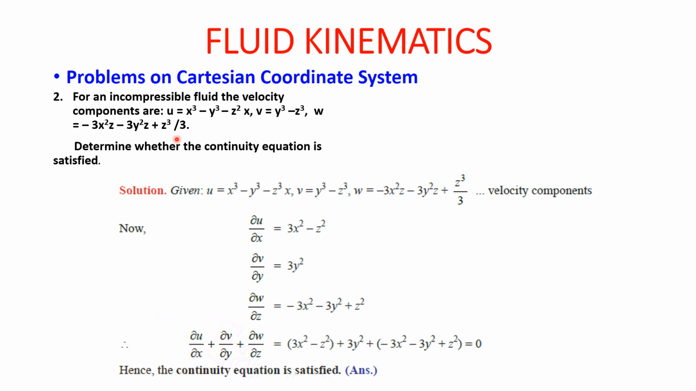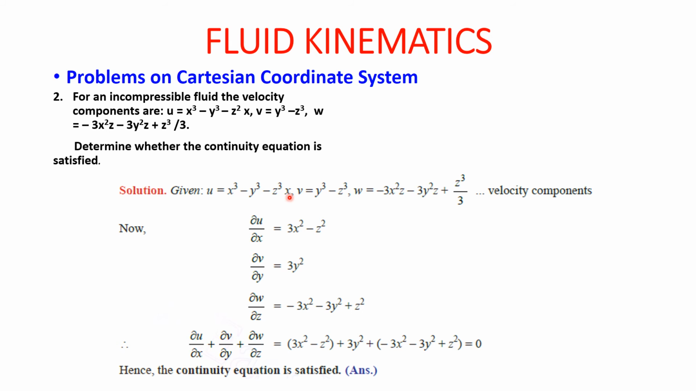Now here a very simple problem is there. Given u equal to x cube minus y cube minus z square x, then v is y cube minus z cube, and w is minus 3x square z minus 3y square z plus z cube by 3. Here the equation is wrongly written; in the question it is z square x, so here it should be z square x only. So ∂u/∂x equal to 3x square minus z square, because y cube will be 0 and this will be 1. So z square only.